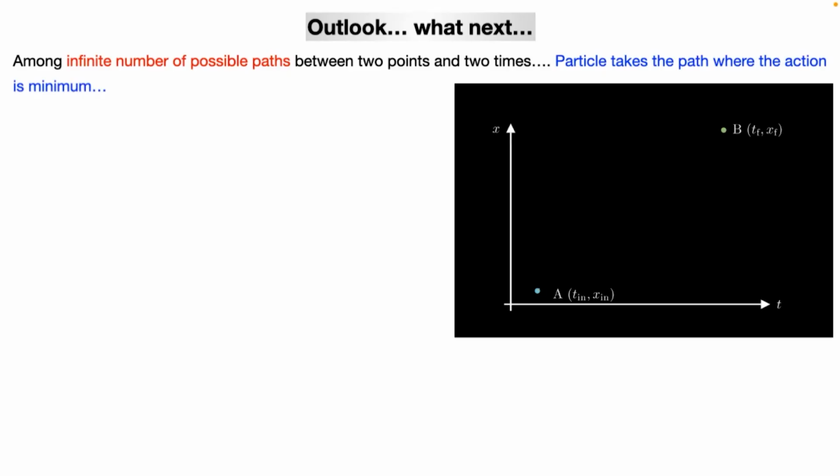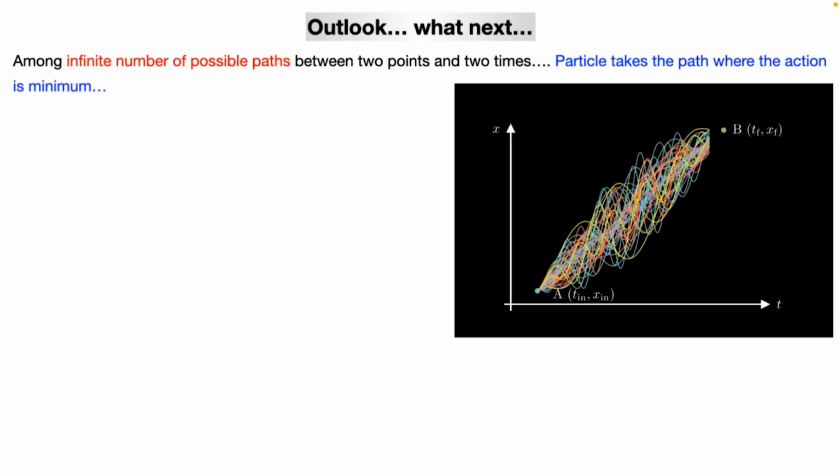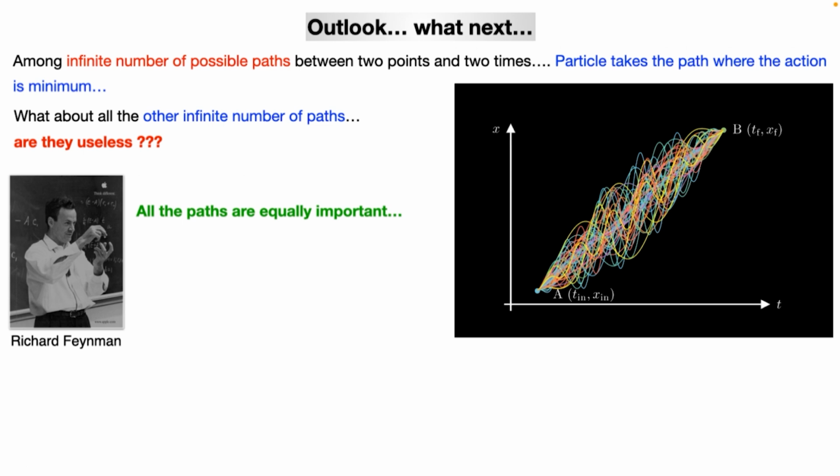Anyway, now the final point is that if there are an infinite number of paths, but nature is always taking one path, what about all the other paths? Are they useless? Actually, it turns out that they are not. It was first shown by this gentleman, the only physicist in my lecture, Richard Feynman. All the others are mathematicians that I have shown. I am a physics teacher, by the way. So he said that all the paths are equally important.